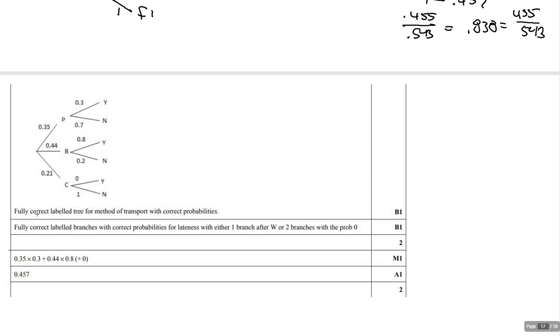All right, so fully correct branches, correct probabilities, with either one branch with W or 2 branches with probability of 0. Oh, I'm not really sure what that's talking about. This looks like it's screwed up.